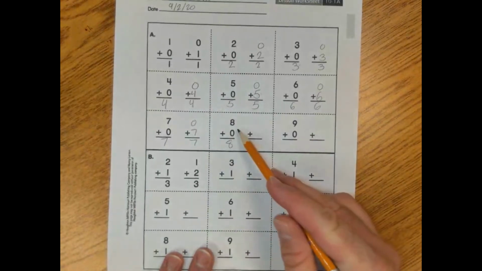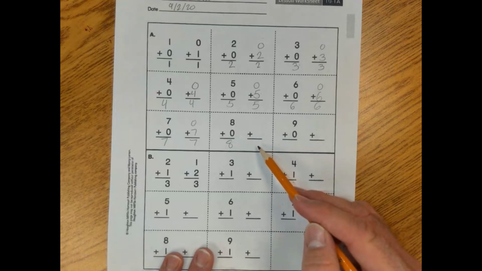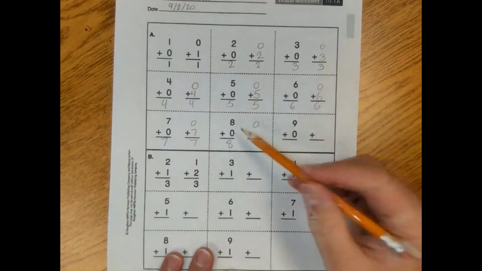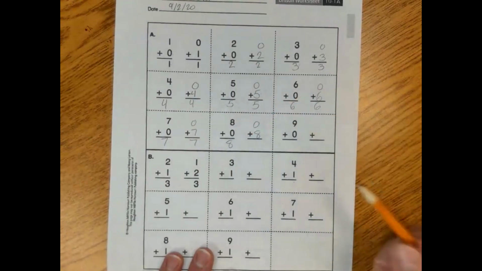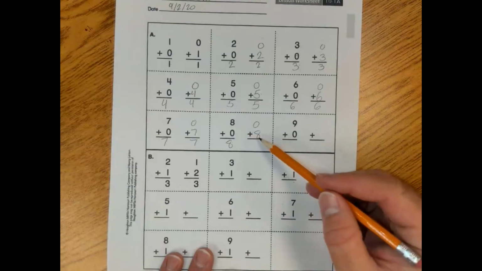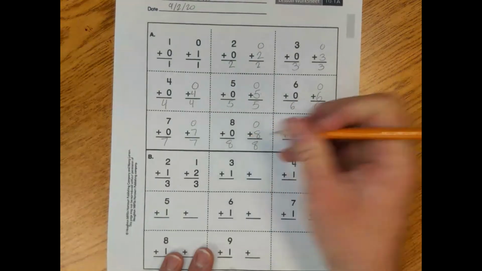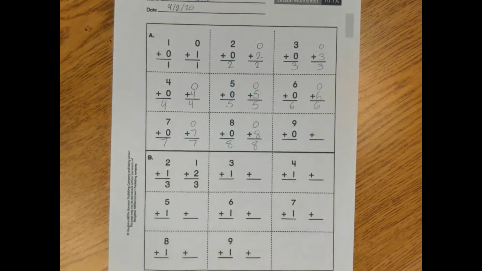Now, how am I going to write this problem so it's different over here, but has the same answer? I'm going to take the 0, put it on top. Take the 8, write it on the bottom. Now, what is 0 plus 8? That is going to be 8. Fantastic. All right.